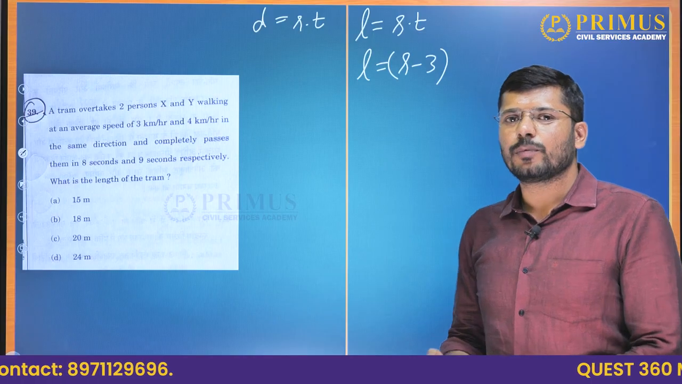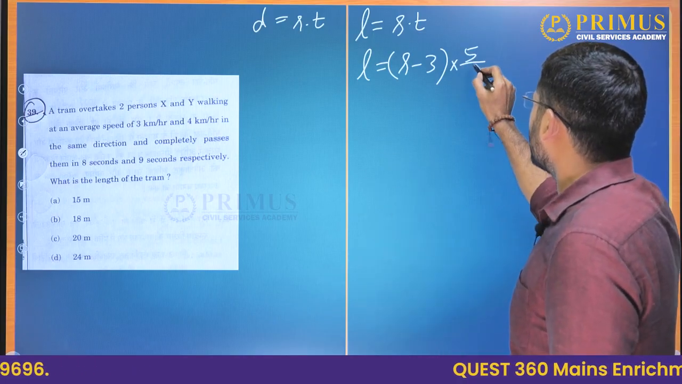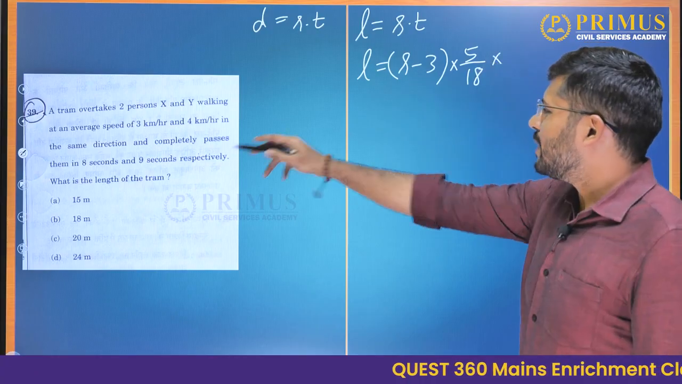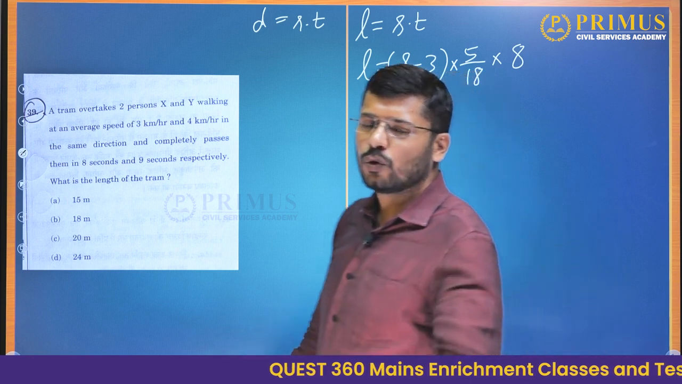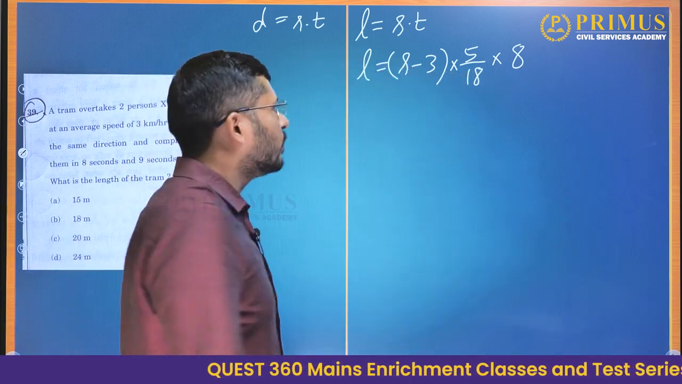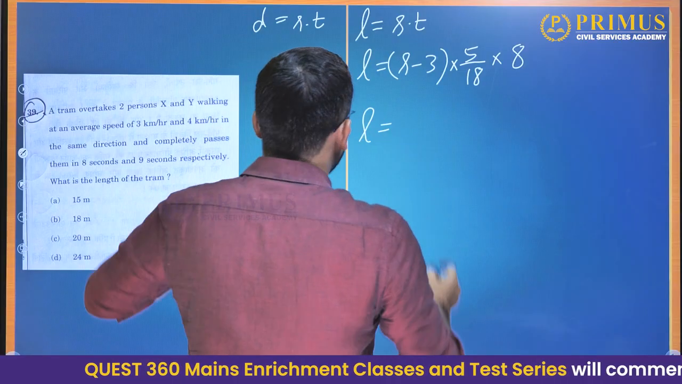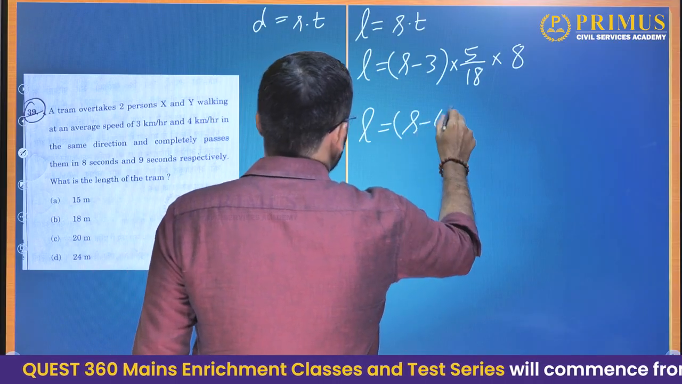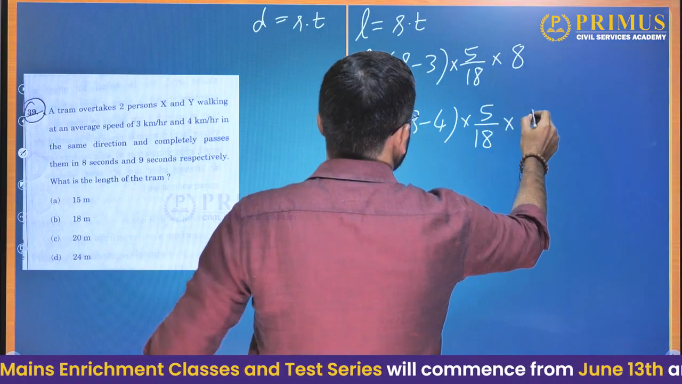How to convert kilometer per hour into meter per second? Just multiply it by 5 by 18. Into time, 8 seconds. Now we have expressed everything in meters and seconds, so there is no conflict of units here. This is with respect to person X. With respect to person Y, the relative speed is S minus 4, into 5 by 18, and the time is 9 seconds.